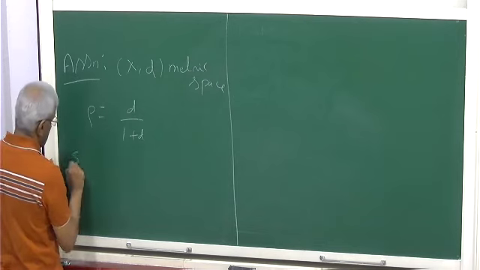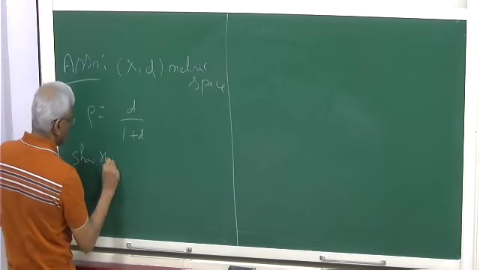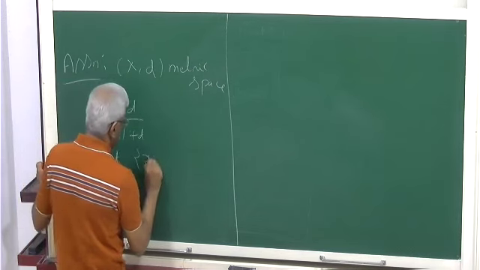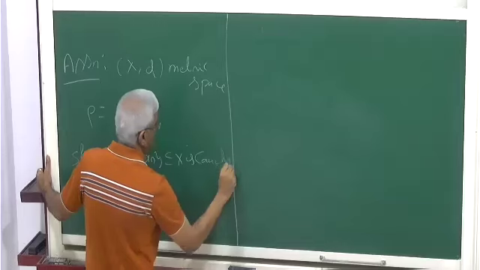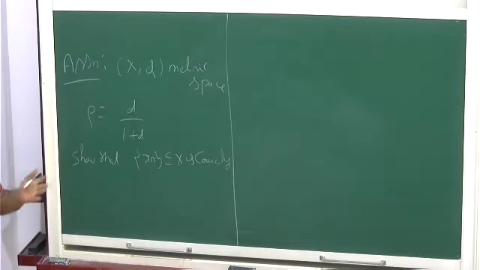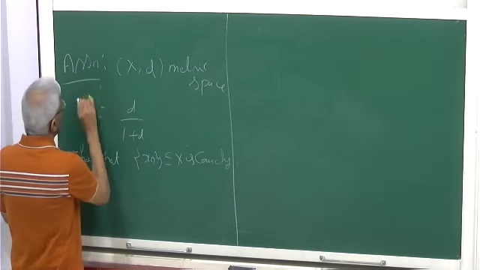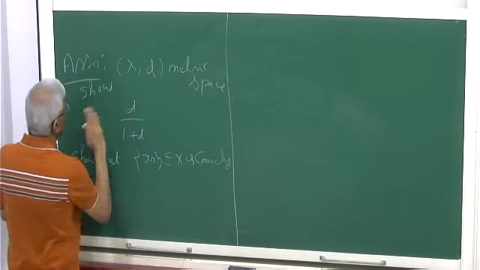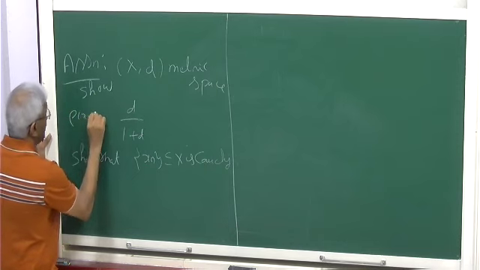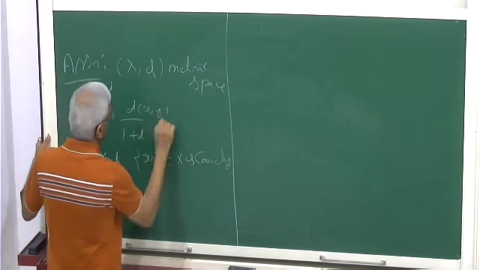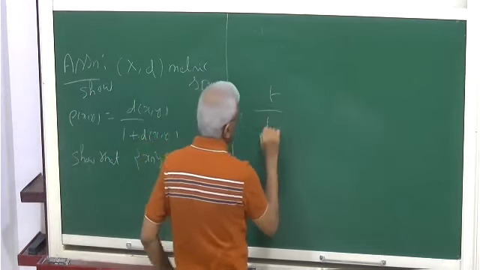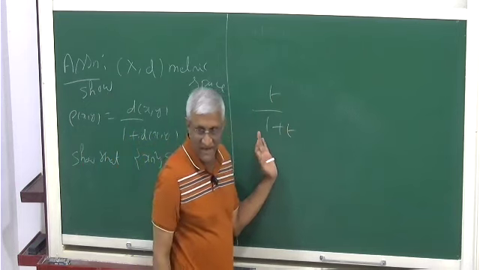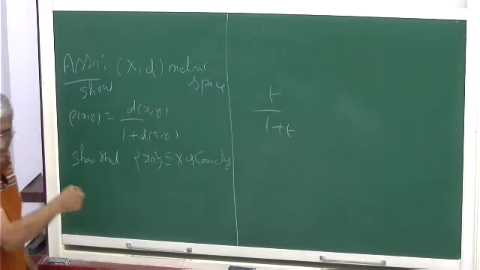Then show that this is a metric space, which is very easy actually. You just have to use the fact that t by 1 plus t is an increasing function. That's very clear. Yeah, this is a class assignment.